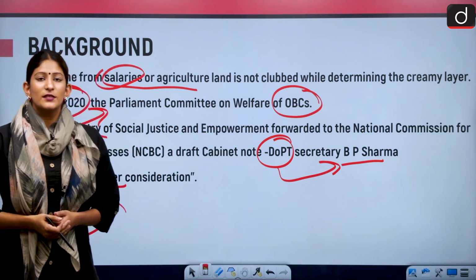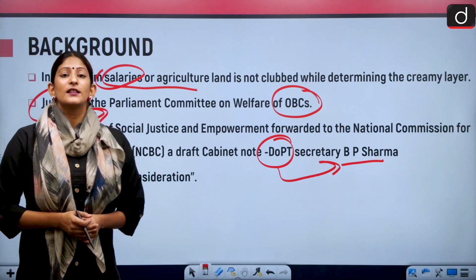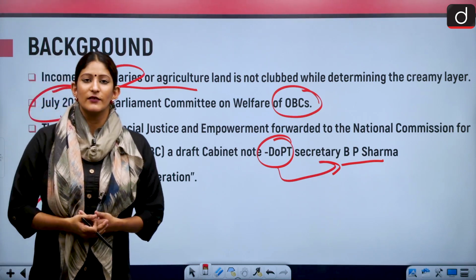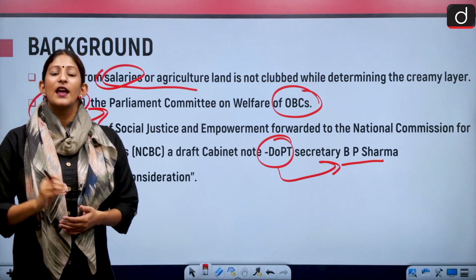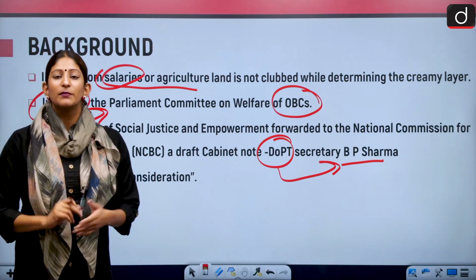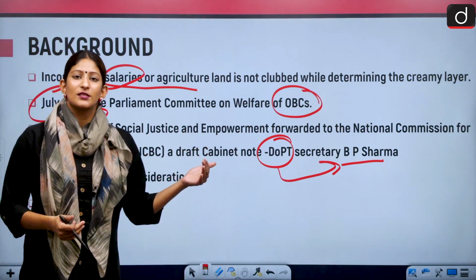So, according to Minister of State Jitendra Singh, in Parliament he did say that if we talk about the IAS and IPS services, approximately 63 aspirants were selected between 2015 and 2019, but they were denied any appointment because they belong to the creamy layer. So many revisions are to be made.